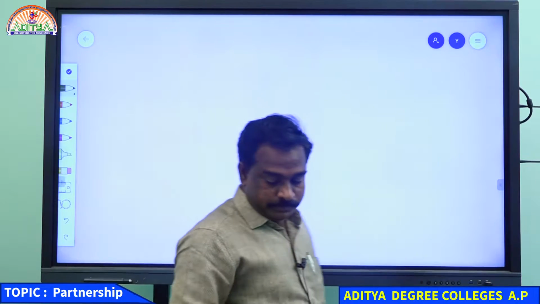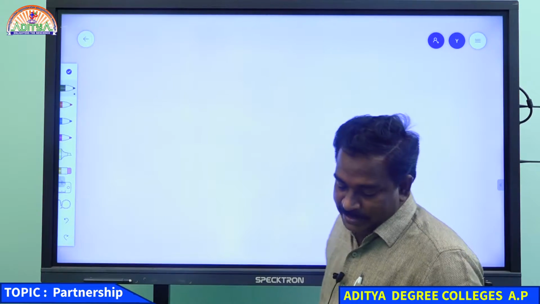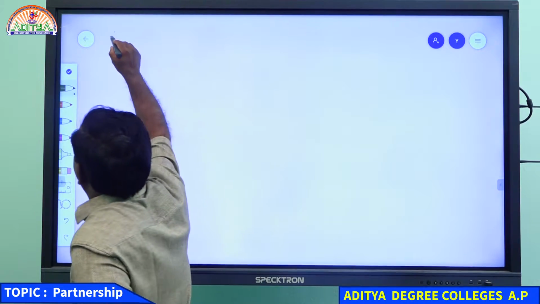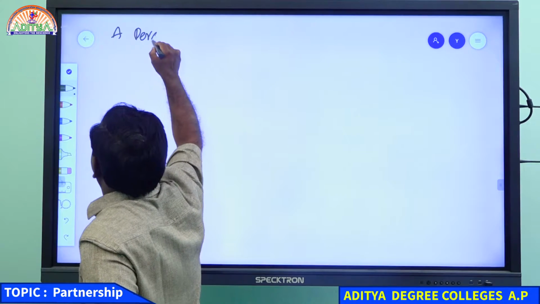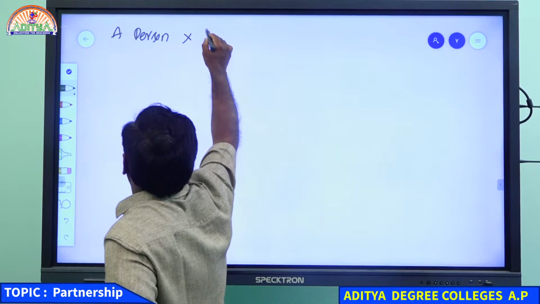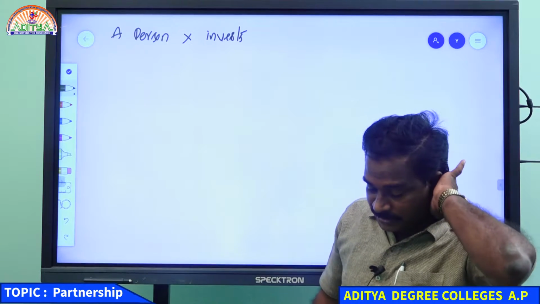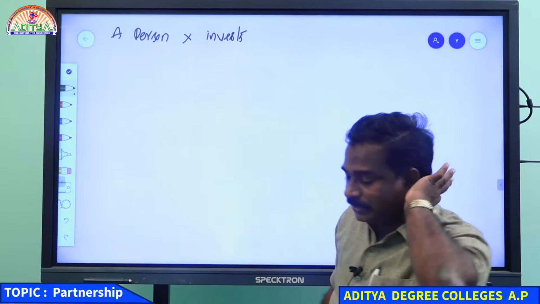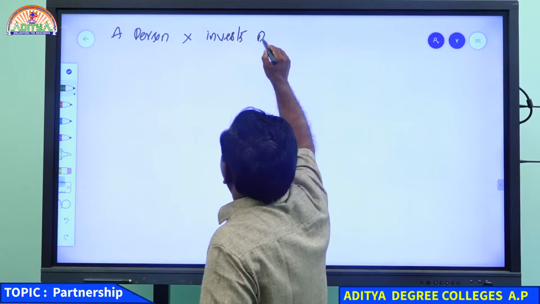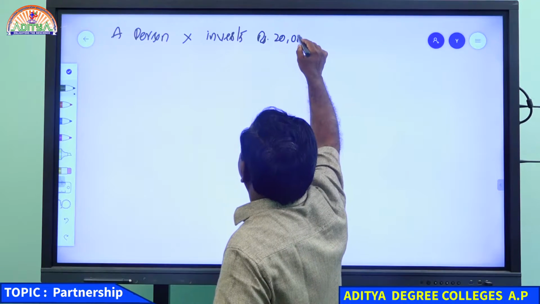One more example. A person X invests 20,000 rupees.